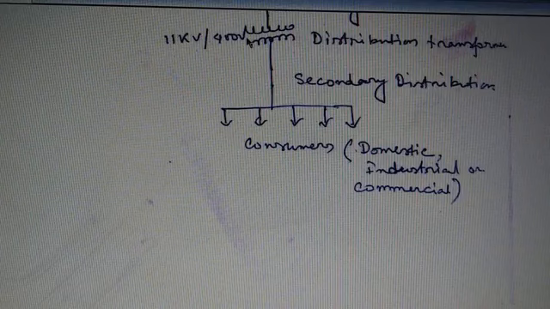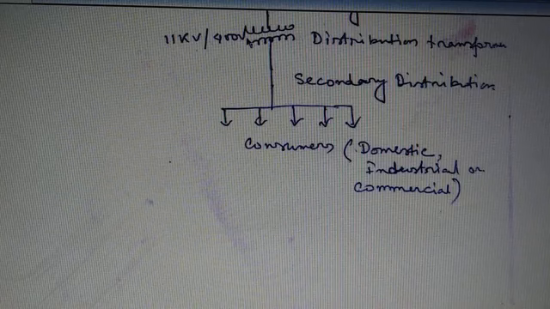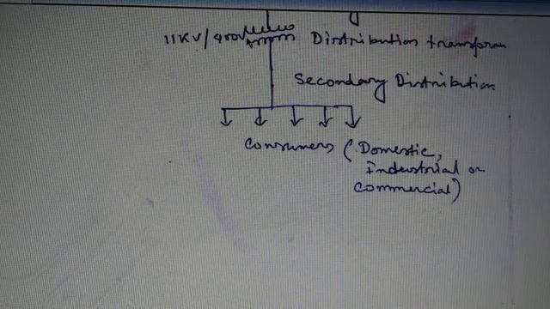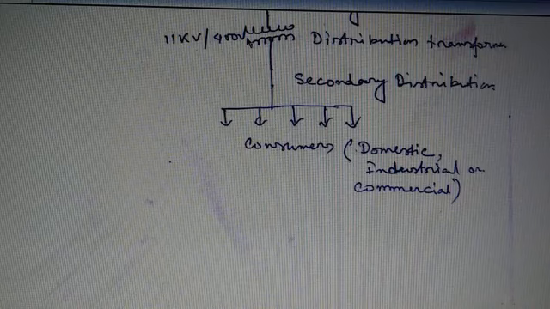The voltage between any two phases is 415 volt, and between any phase and neutral it is 230 volt, which is required for domestic load. Single phase residential lighting loads are connected between any one phase and the neutral terminal, whereas three-phase industrial loads are connected directly to the three-phase line. So these are the structure of the power system.